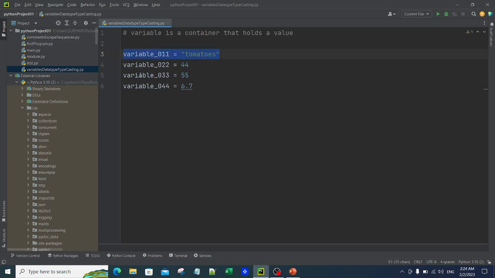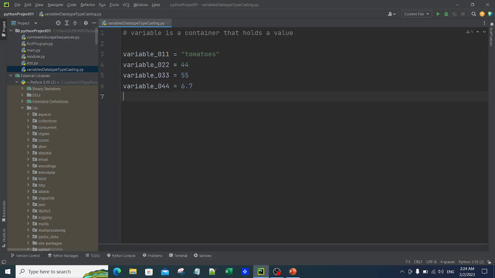At the beginning of the code where I write this particular variable, I can then use this variable 1000 times. So I don't need to change tomatoes to guava 1000 times in my code, because I can simply change tomatoes to guava over here itself. So that is why we essentially use variables.